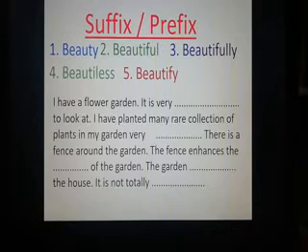Dear learners, you have to use these 5 words in these 5 gaps. In number 1, what word will you use? Is it beauty, or beautiful, or beautifully, or beautyless, or beautify? For this, you have to learn which part of speech is used in this gap.